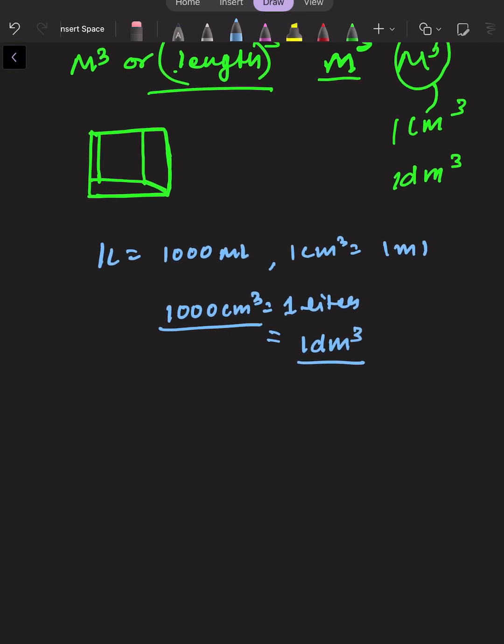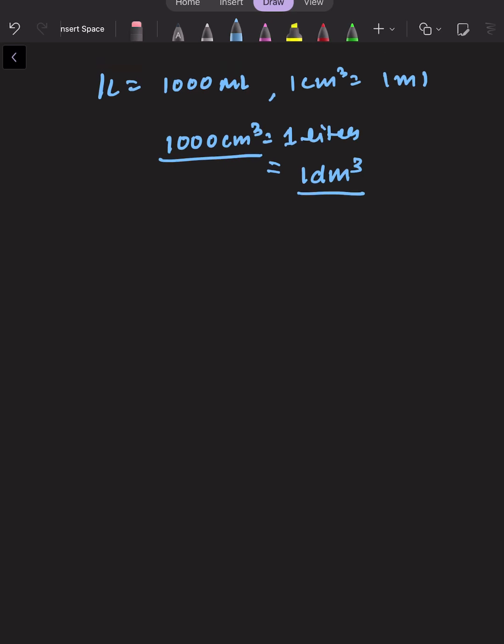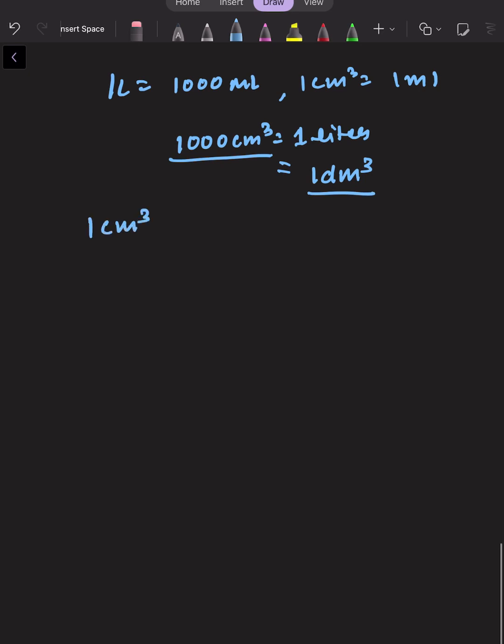So let me explain what I am saying. Let's suppose I am saying 1 centimeter cube. 1 centimeter cube of water means 1 ml of water.